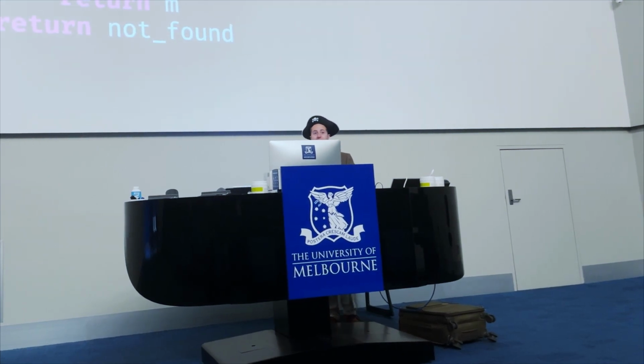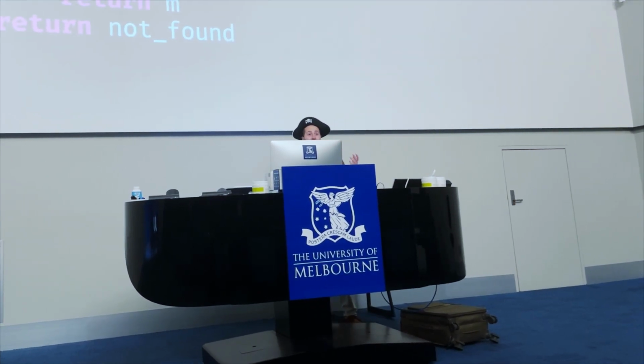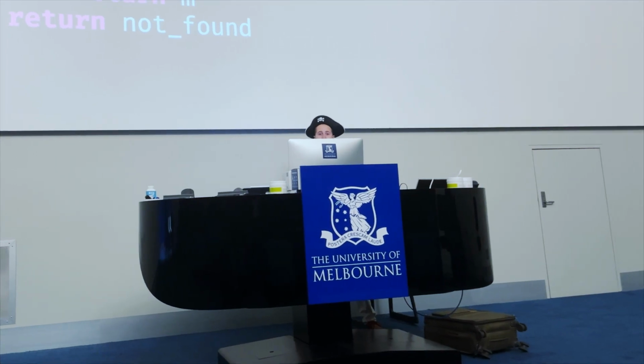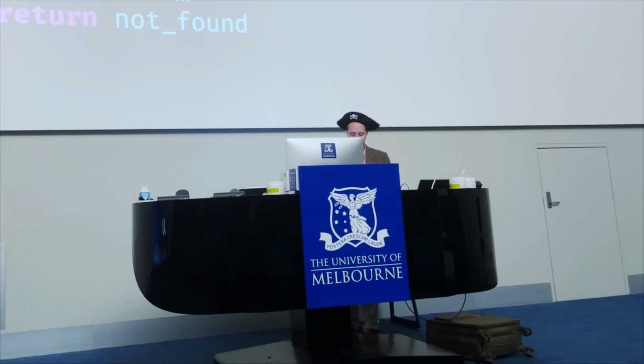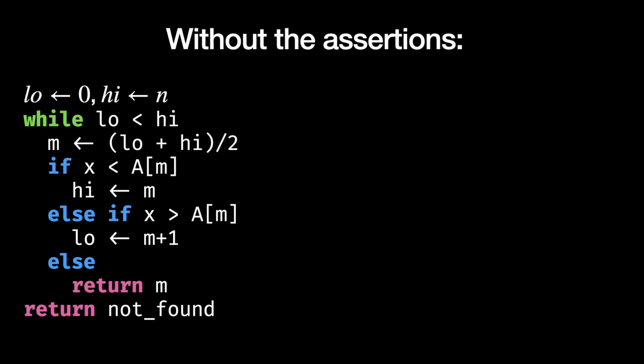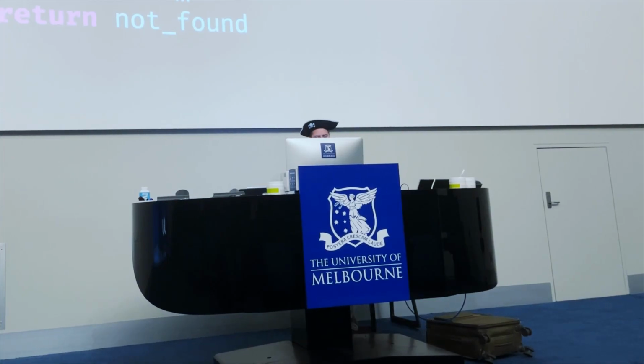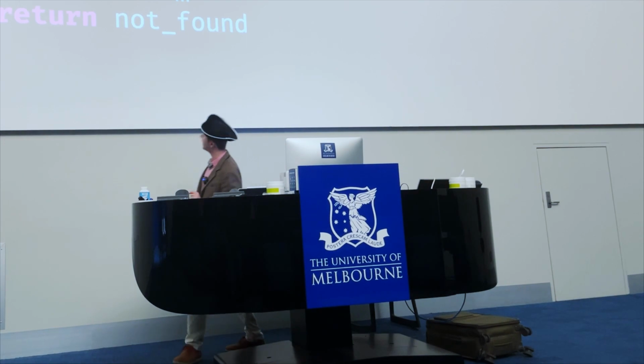We can write this out in full without the assertions. As I said before, the assertions are useful because they allow you to ensure that your code is correct, but there is a full version of binary search with all our 3 branches combined. And we know that our return M statement must be true because if it's not higher and it's not lower, it must be equal.